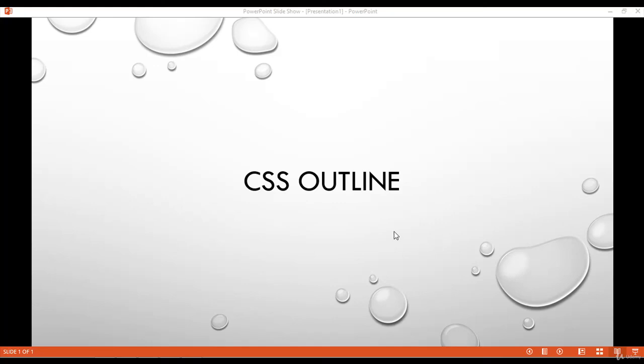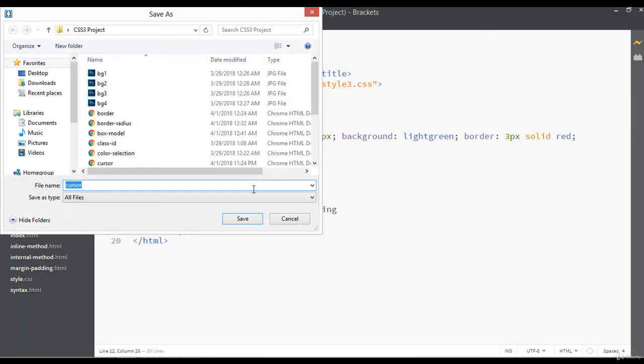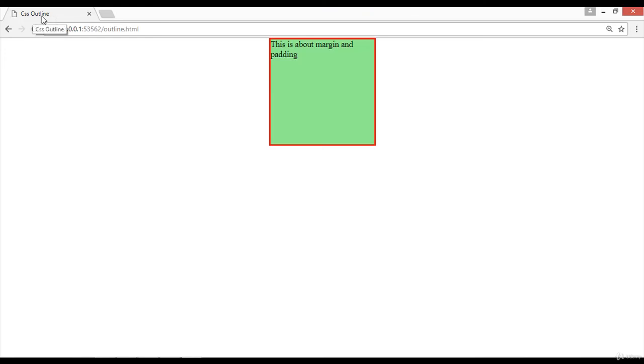Welcome back, dear friends. Inside this class we are going to discuss CSS outline. Go to your code editor and save this file by giving it the name outline.html. So let's apply some outline on this. Before this we can just run it here. Let's change the title also, CSS outline. Save and refresh. So you can see CSS outline is the title here.